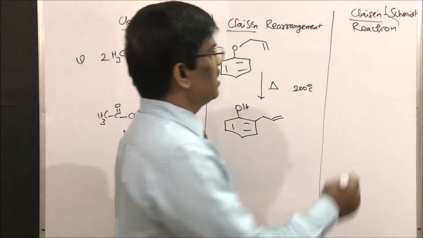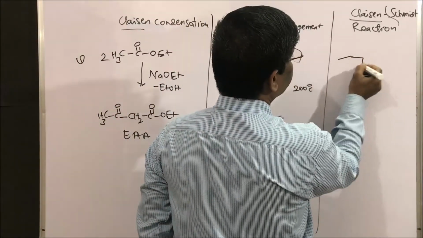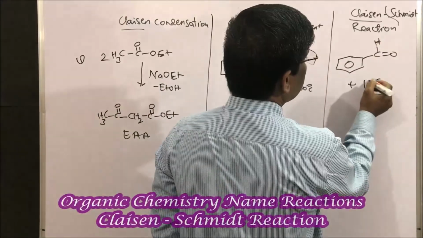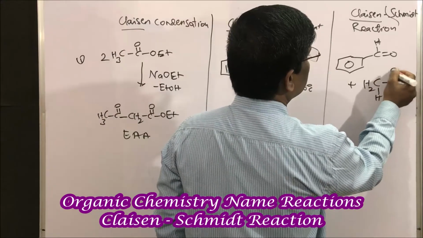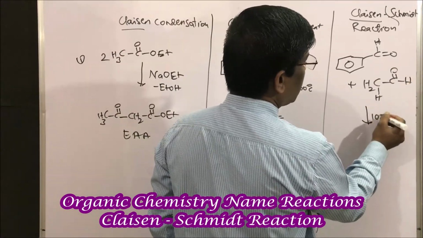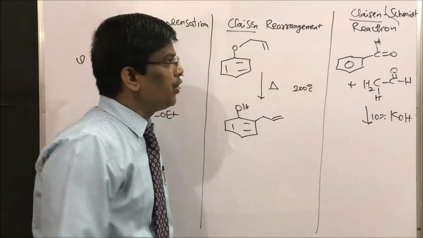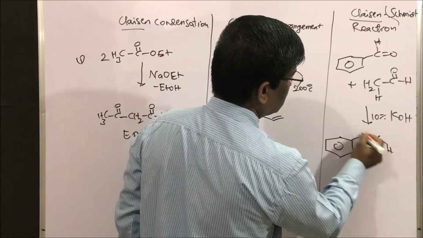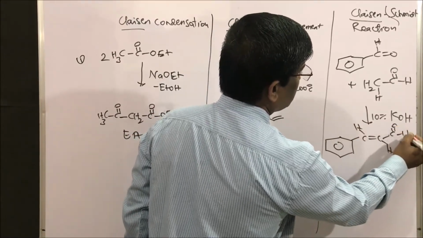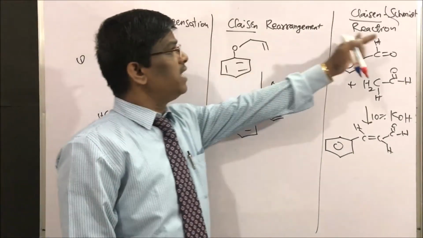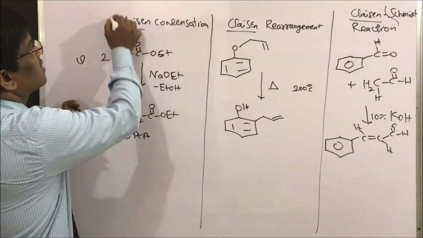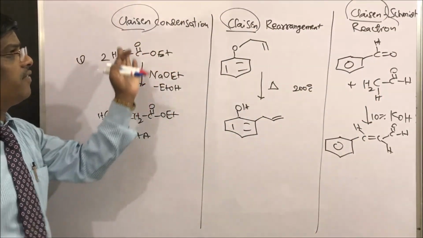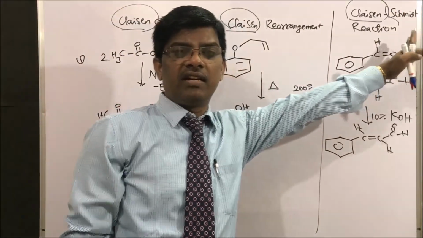What is Claisen-Schmidt reaction? Aryl aldehyde, for example benzaldehyde, plus acetaldehyde in presence of a mild base, for example 10% KOH, is going to give cinnamaldehyde. So this is the basic difference between these three, though the three reactions are named by Claisen. So Claisen condensation is different from Claisen rearrangement and from Claisen-Schmidt reaction or Claisen reaction.